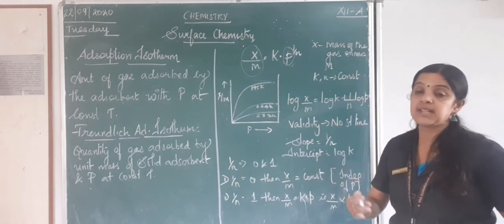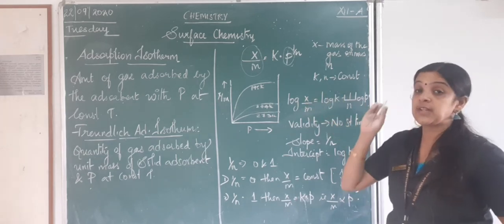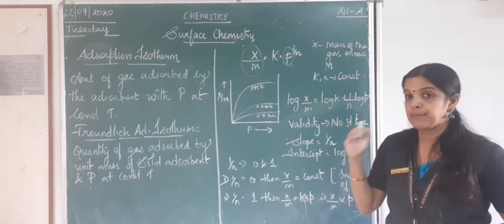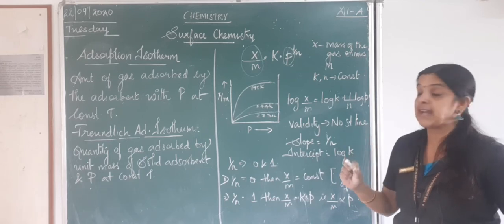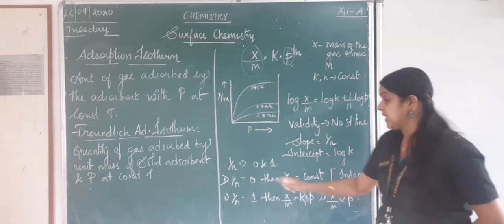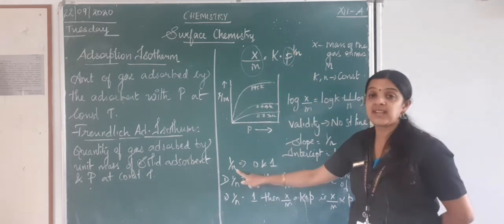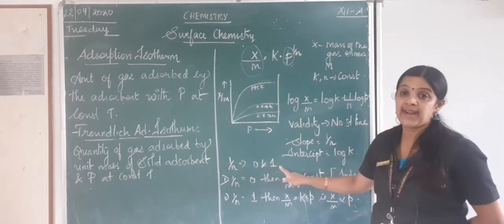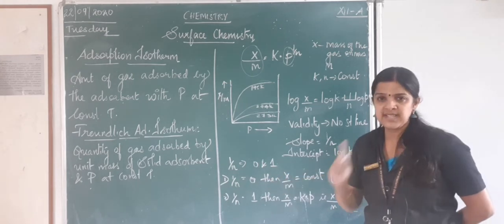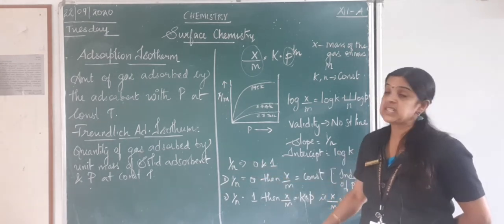So then comes the adsorption isotherm in solution phase. But before that, we have to put the values for 1 by n. When I say p raised to 1 by n, this 1 by n can have values between 0 and 1. If it is becoming 0, let us assume 1 by n is 0.